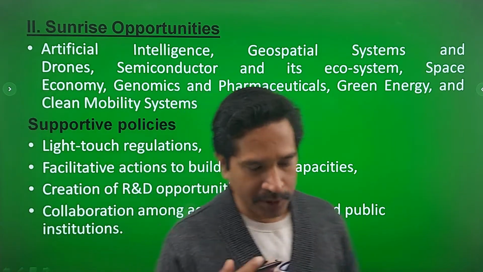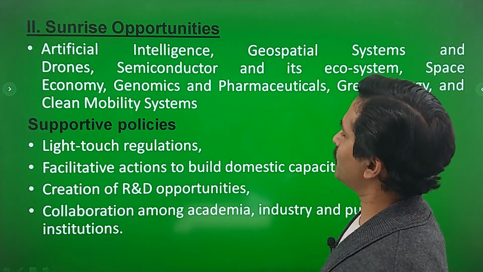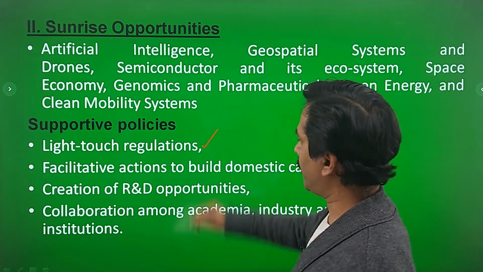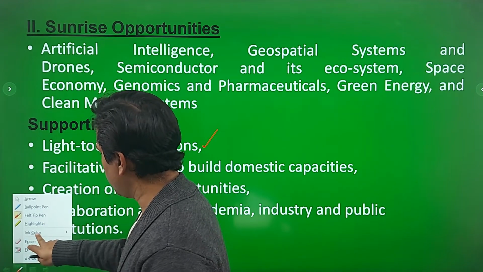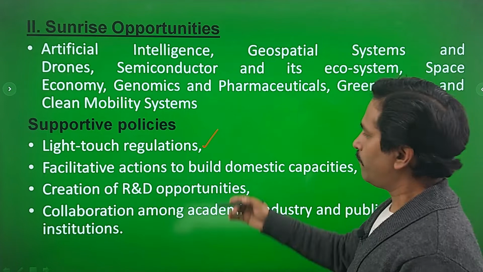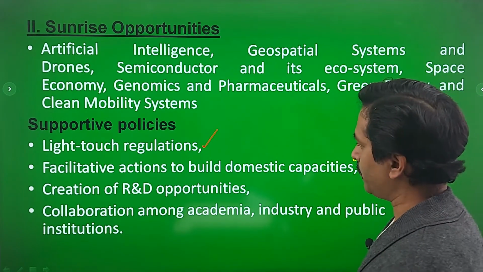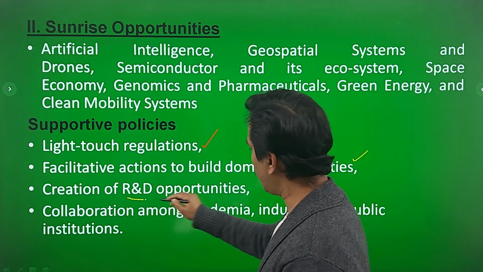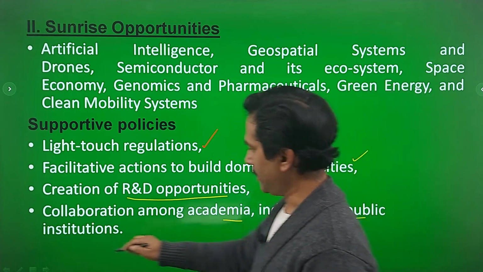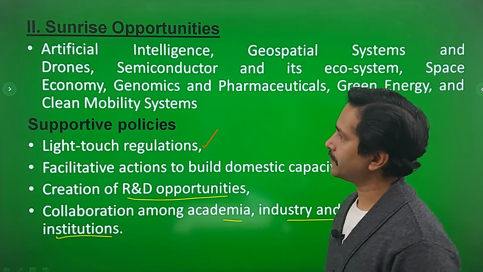The budget document also emphasizes certain points on how sunrise opportunities will be promoted. It is through light touch regulations. The regulations will be framed in such a way that they facilitate sunrise opportunities. Facilitative actions to build domestic capacities, so skill building will be there, creation of research and development opportunities, and finally collaboration among academia, industry and public institutions for the growth of sunrise industries.